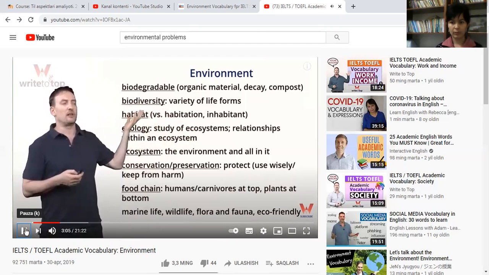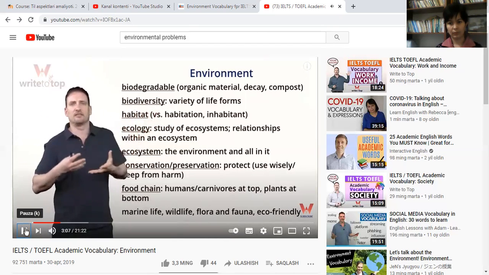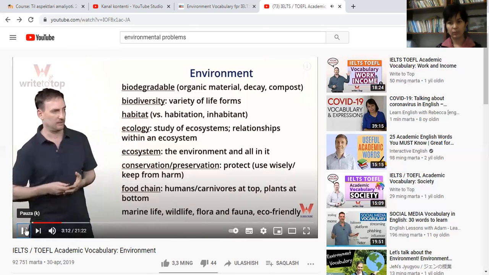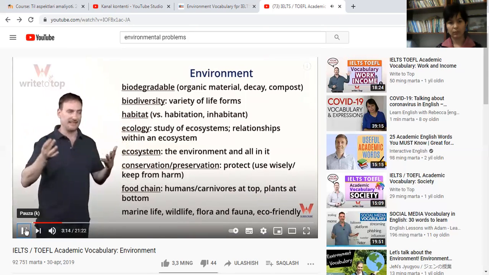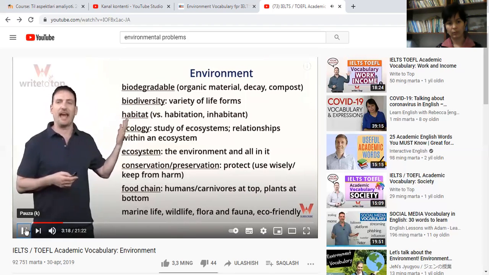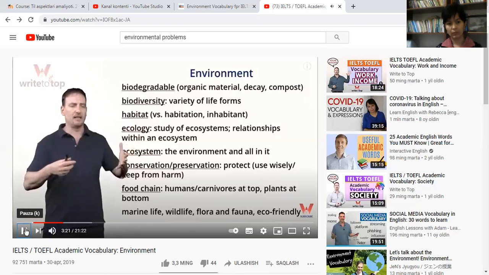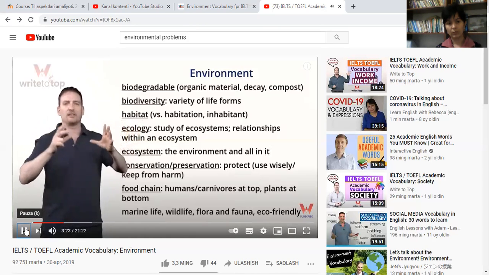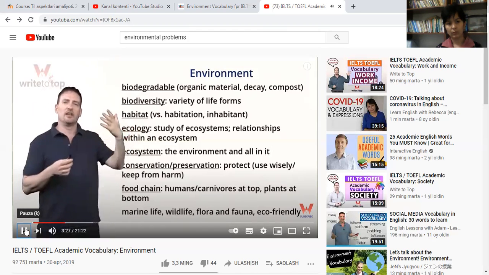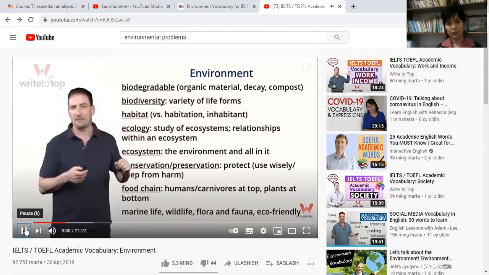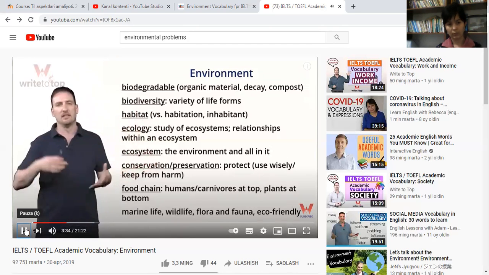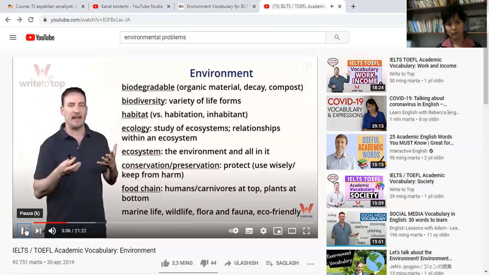So people always talk about environmental diversity. Use this word, biodiversity, when you're talking about different things: animals, plants, insects, etc. And again, you're going to use this word in combination with habitat. A habitat is the environment of living things, a particular environment. So for example, certain animals live in forest habitats. Certain animals live in jungle habitats, desert habitats, mountain habitats, all kinds of different habitats.